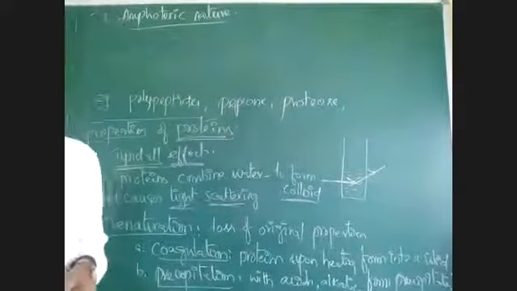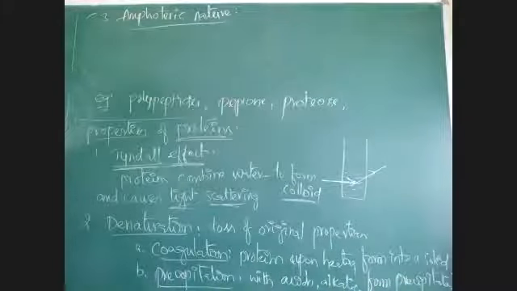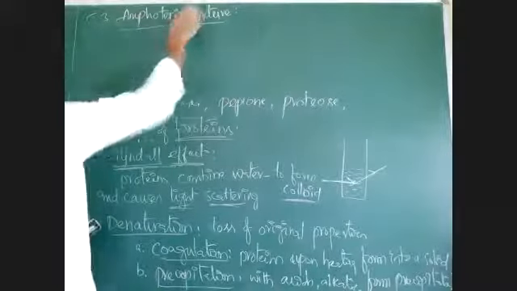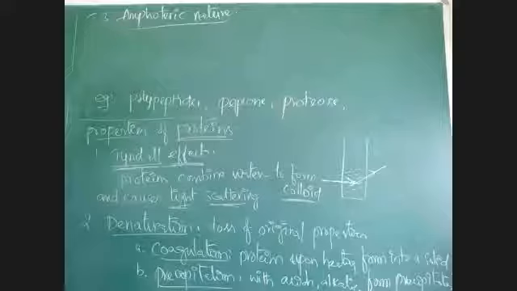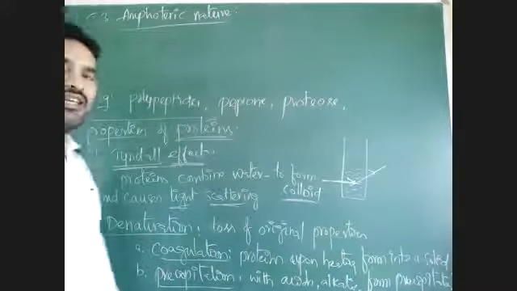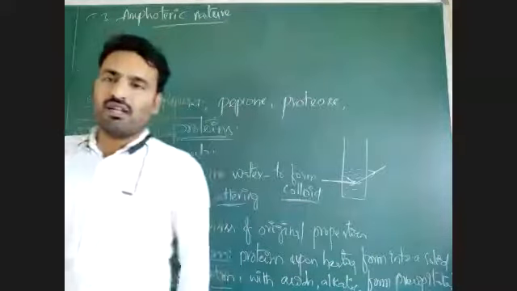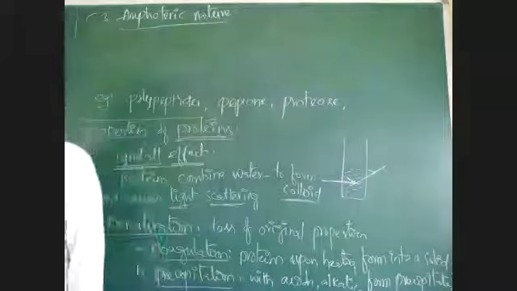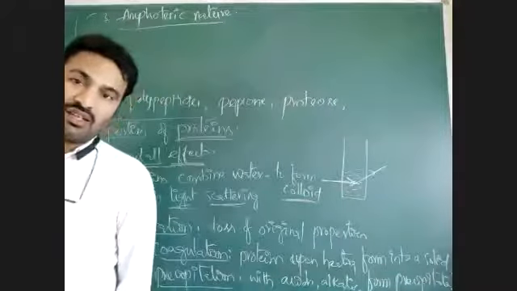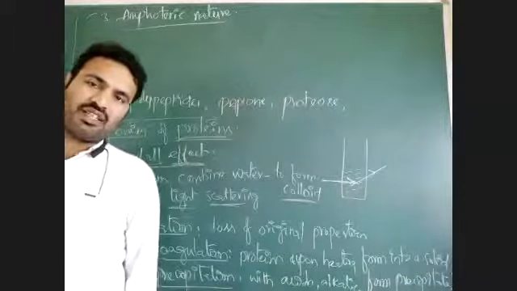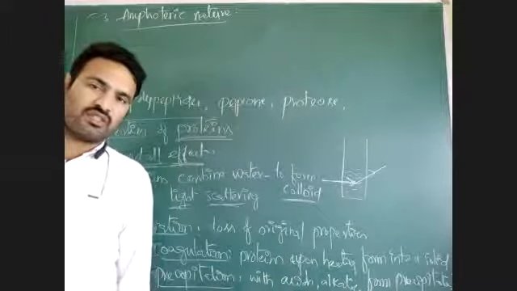Next property, amphoteric nature. What is amphoteric nature? Anyone know? Both acidic and basic properties. Actually, acids can react with alkalis and alkalis react with acids. Acids react with alkalis and give salts. Alkalis react with acids and give salts. But